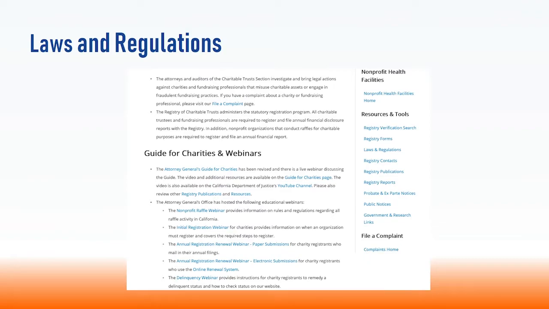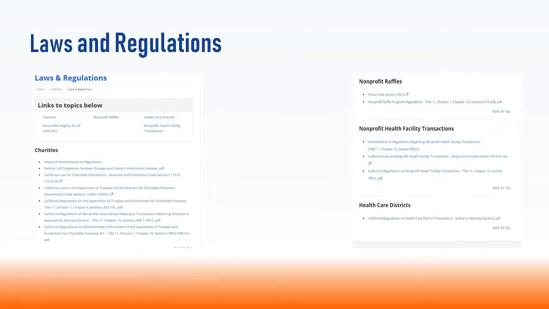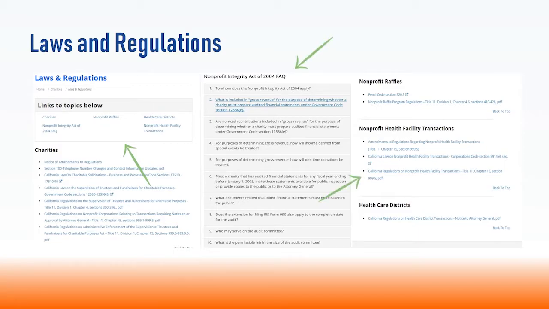As a regulatory department, the Registry operates in accordance with all of the applicable laws and regulations. This page is a collection of links and frequently asked questions pertaining to charities, nonprofit raffles, nonprofit health facility transactions, healthcare districts, and the Nonprofit Integrity Act of 2004. The program web pages also have laws and regulations sections listing those that are specific to the type of organization.